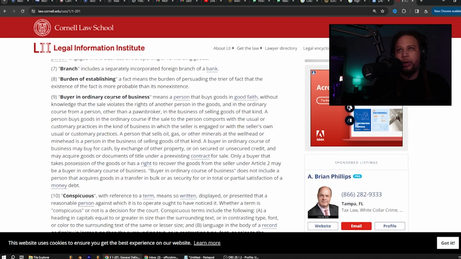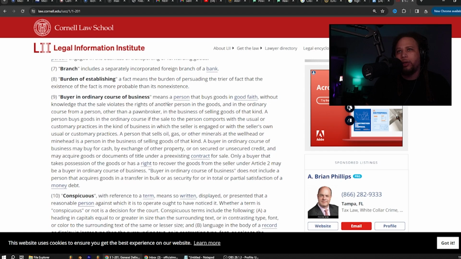Buyer in ordinary course of business. Buyer in ordinary course of business means a person that buys goods in good faith without knowledge that the sale violates the rights of another person in the goods, and in the ordinary course from a person, other than a pawnbroker, in the business of selling goods of that kind.